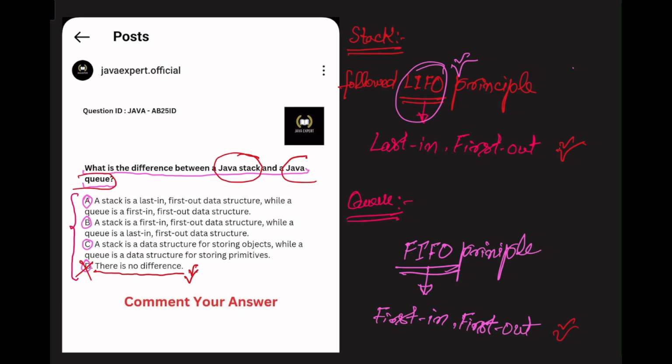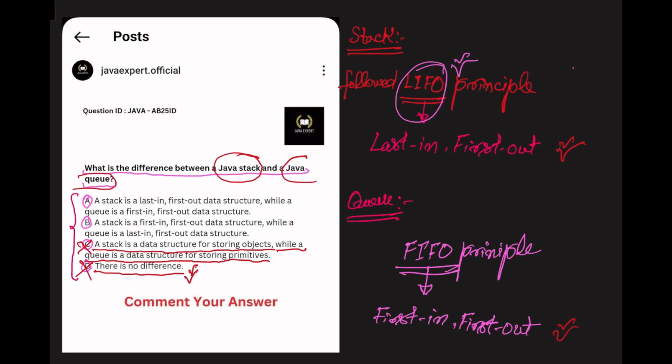Okay, let's check option C. A stack is a data structure for storing objects, while a queue is a data structure for storing primitives. Option C is wrong. Why? Let me explain. Both stacks and queues can store objects as well as primitives in Java. The difference between a stack and a queue lies in how elements are added and removed. So that is why option C is wrong.